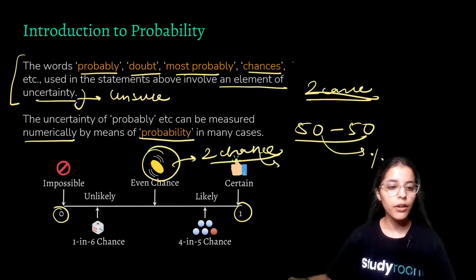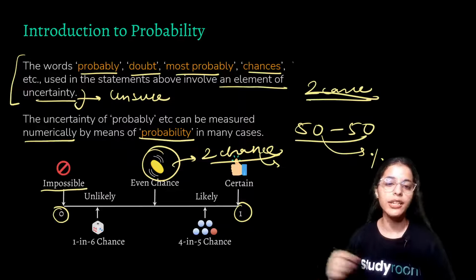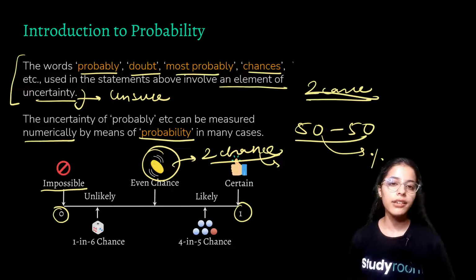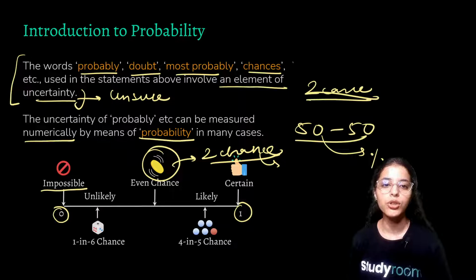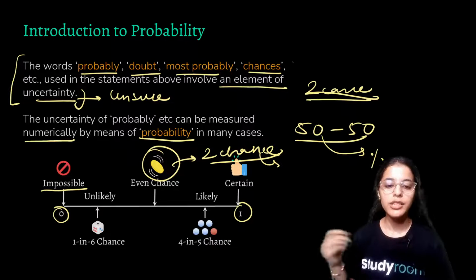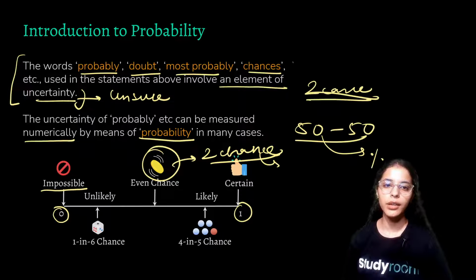That is, whenever we have 0 as a probability, the task is said to be impossible. For example, if I say that sun rises from the west, then that could never happen. So you'll say that it is impossible, or the probability is 0. Now, similarly, if I say that sun rises from the east, we know that that is always going to happen.